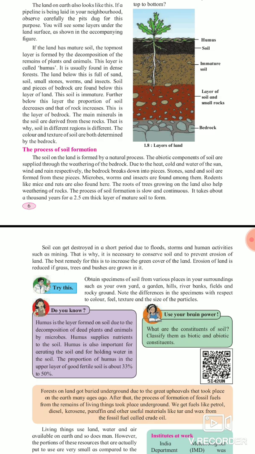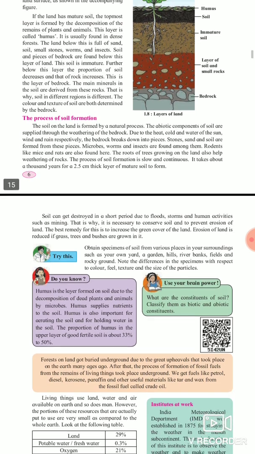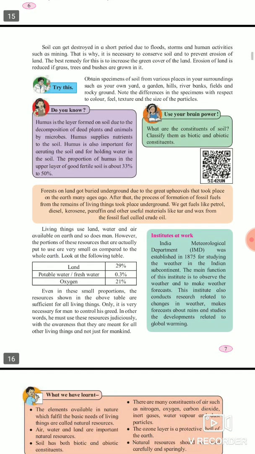So the best remedy for this is to increase the green cover of the land. Erosion of the land is reduced if grass, trees and bushes are grown in it, because the roots of the trees and bushes hold the soil tightly, so that soil cannot erode due to the flow of water. So this is all about the process of soil formation. We have to conserve soil because it takes too many years to form.